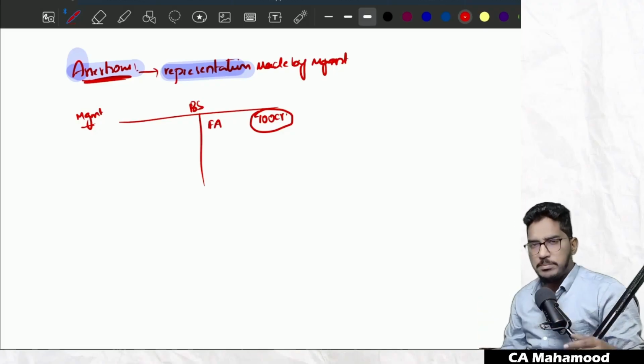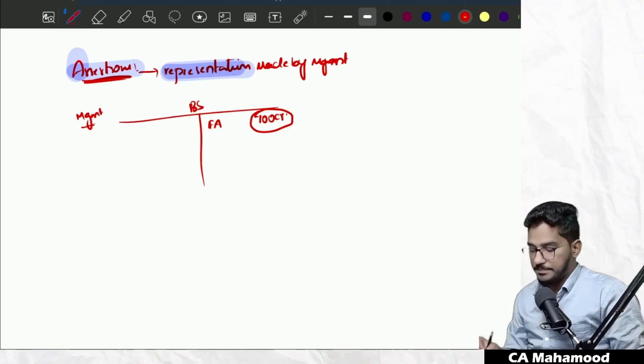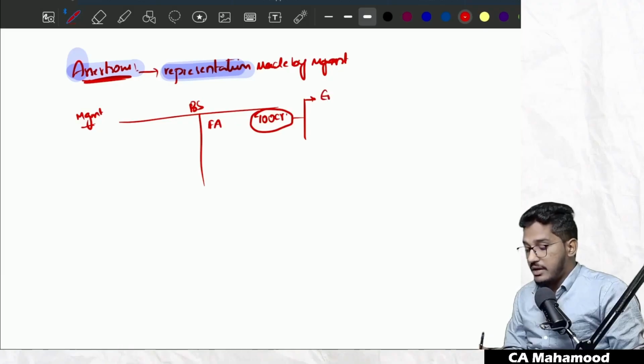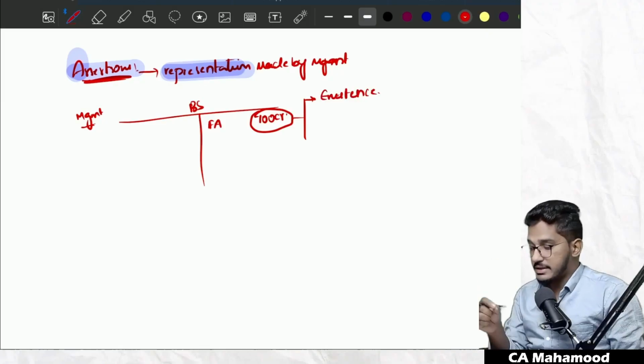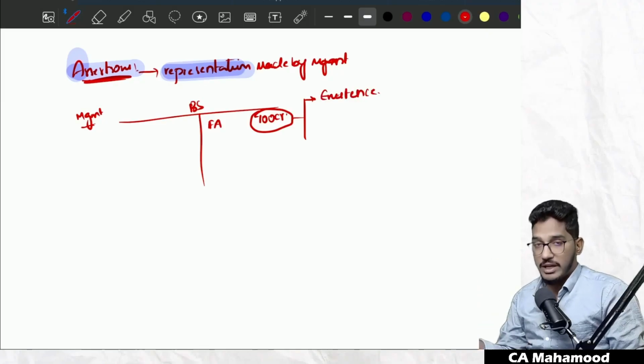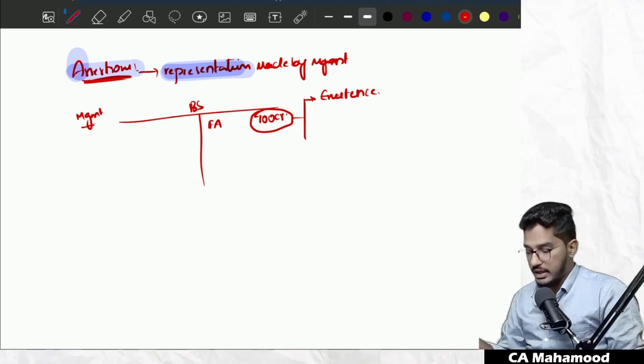But just by showing fixed assets as 100 crores on the face of the balance sheet, they're trying to make a lot of implied representations. What are they? By showing fixed assets as 100 crores, management is trying to convey that fixed assets worth 100 crores are in existence with the company as on the balance sheet date. They will not write it anywhere, but they are impliedly conveying this. That we are going to call existence assertion.